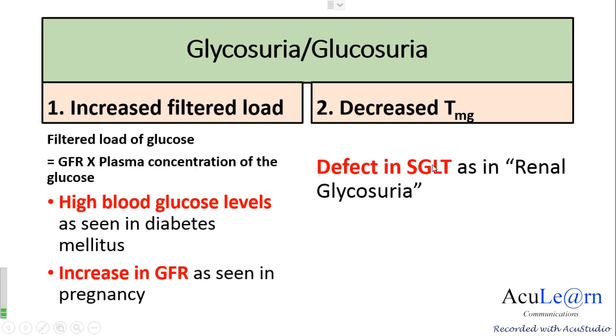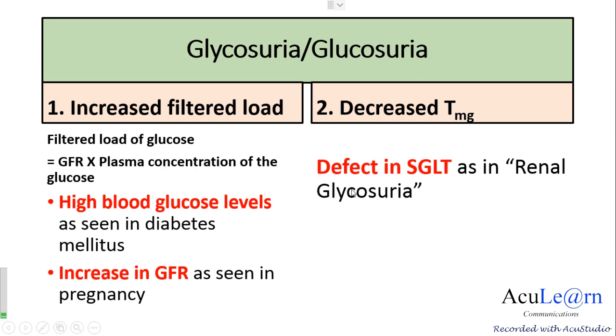And the defect could be a mutation in the transporter, or the number of carriers could be lesser, and this will lead to a decrease in the transport maximum for glucose, causing glycosuria. In renal glycosuria, there is a defect in the transporter which leads to a decrease in the transport maximum for glucose.